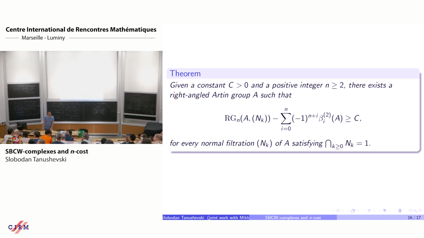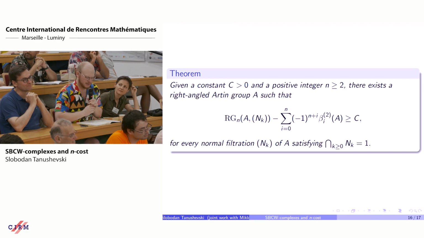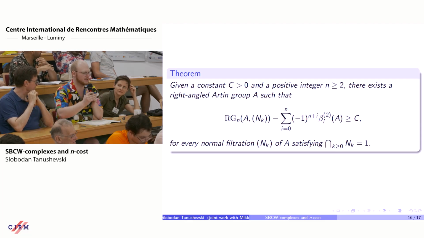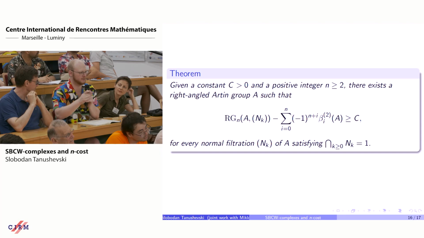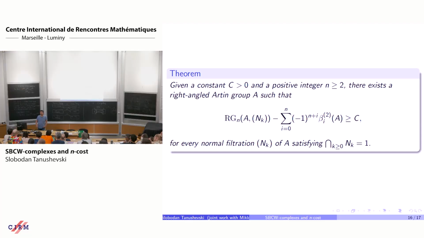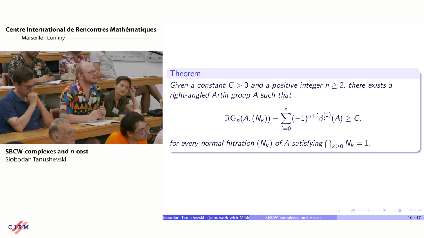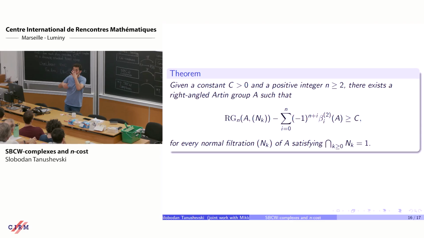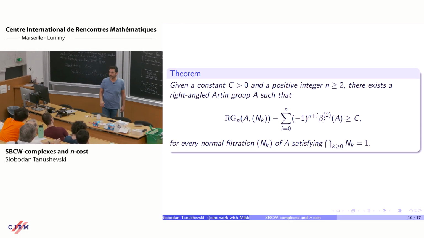When you define type Fn for a measure preserving standard Borel groupoid, you're asking that at every cell the measure is finite. Is it possible that if you sum over every dimension the measure is infinite? Oh, no, because I'm thinking about something finite dimensional. I'm thinking about the n skeleton. So it's of type Fn if in the n skeleton you have a finite measure of cells in each dimension. I see.